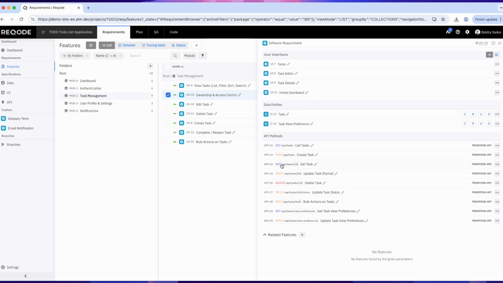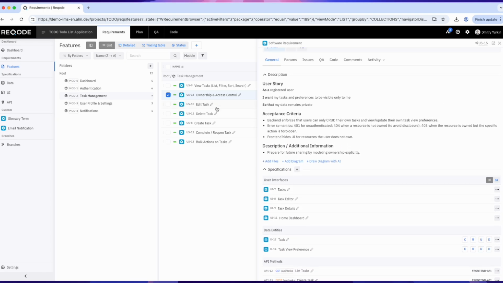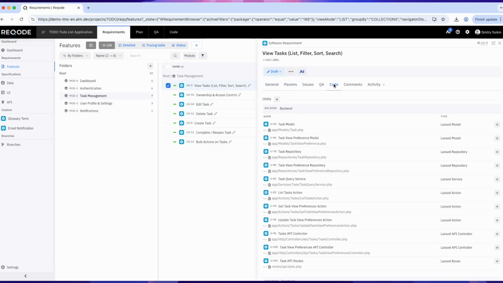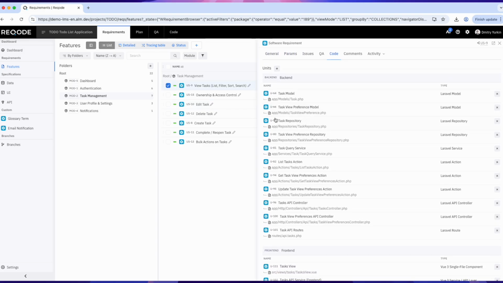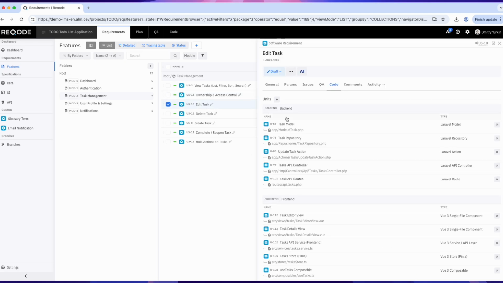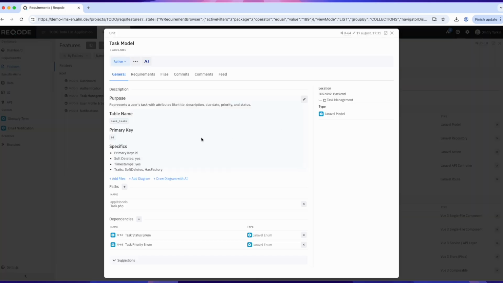specs. We've also prepared unit sets in advance, which are available under the Code tab. For each feature, you can see the units that will be generated, along with their file paths. Clicking a unit shows key dependencies, file paths, references to features and specifications that it implements. A unit can link several files, depending on the framework.